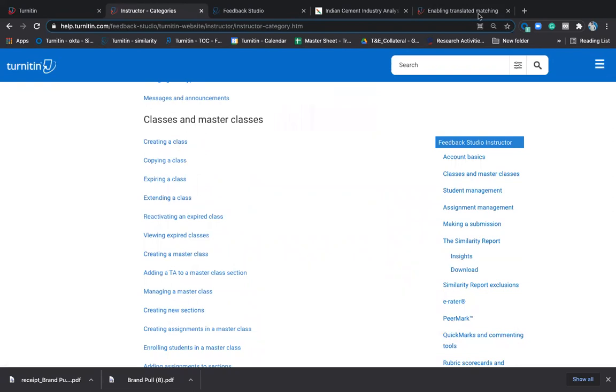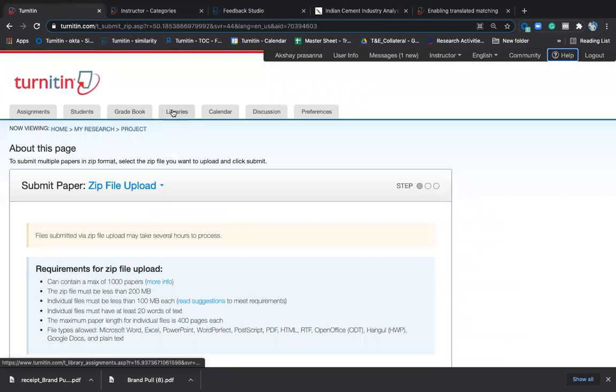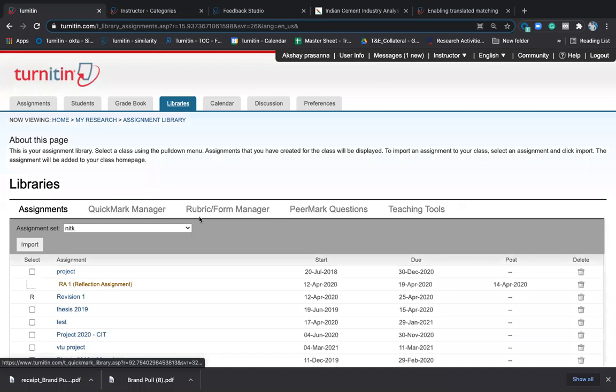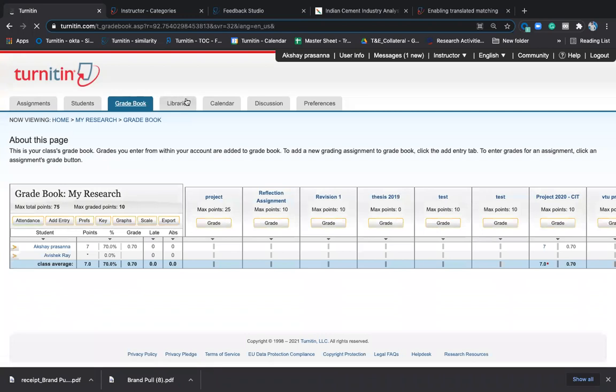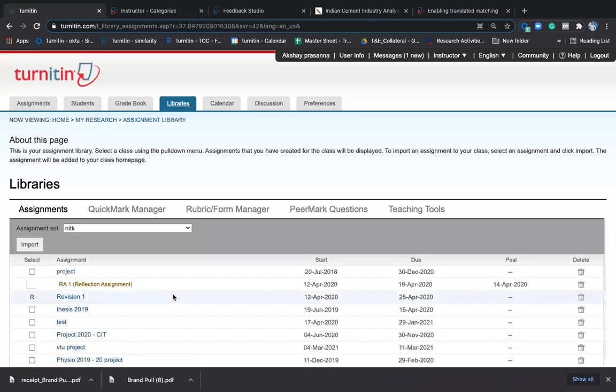There's one question again which has come. Can you please explain more about the grading system? Okay, the grading system is basically, you go to libraries. When you go to libraries, you can create your QuickMarks and rubrics manager. That's the grading system that you can do. Gradebook will tell you how the grades are in your class. So the library section is where you have to create the rubrics. I can share the steps for how to create rubrics, but you need to create your own rubrics.